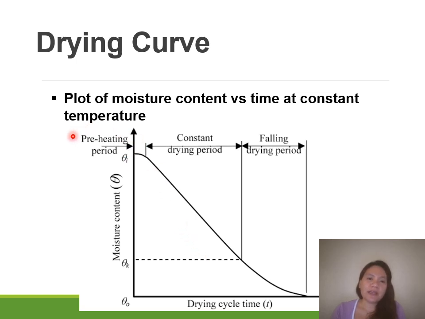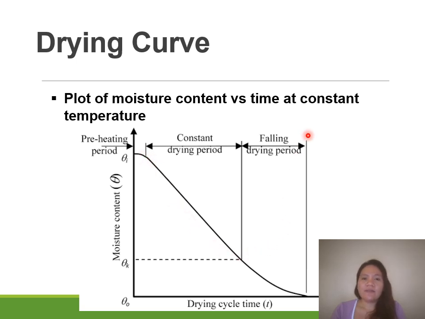During the preheating period, you have a moist or wet food product, and thus your moisture content is high. During the constant drying period, when you have constant temperature as well as constant drying rate, the level of moisture content in your commodity will slowly decrease.